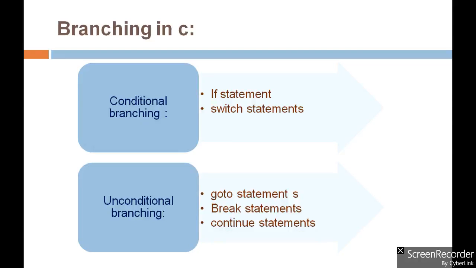Now, what is conditional branching? If the branching is performed based on some condition, by evaluating some condition, then it is known as conditional branching. And what is unconditional branching? Unconditional branching means without checking for any condition, just move forward or backward in a program, that is known as unconditional branching.